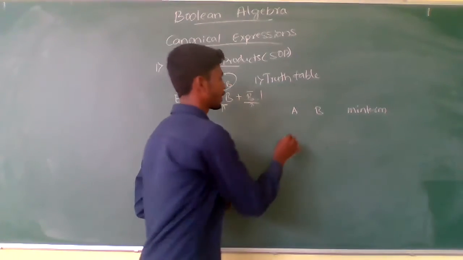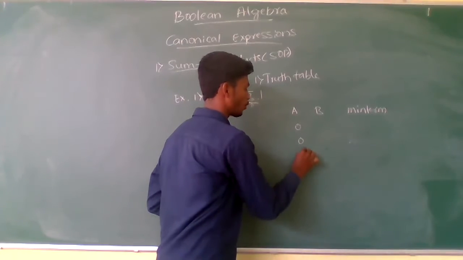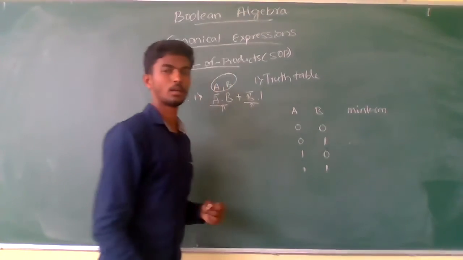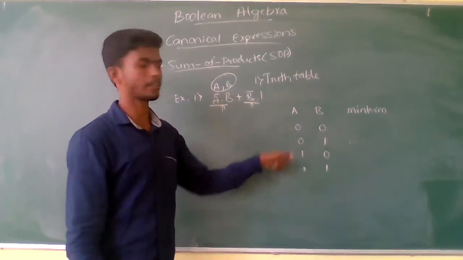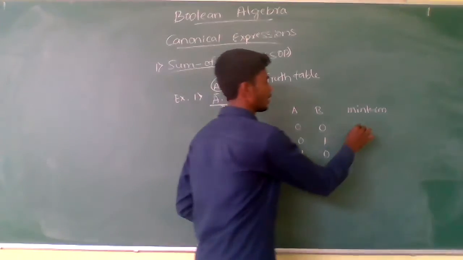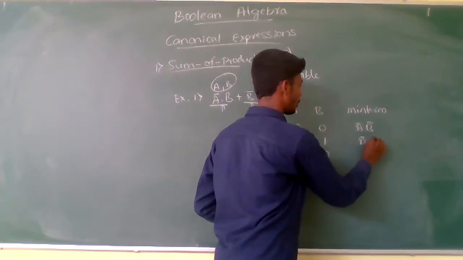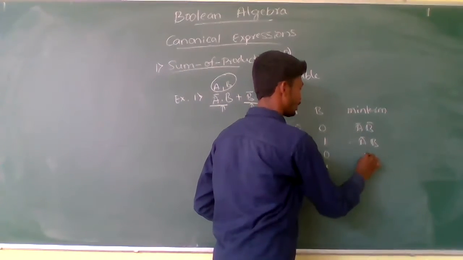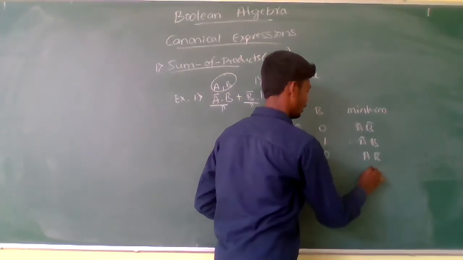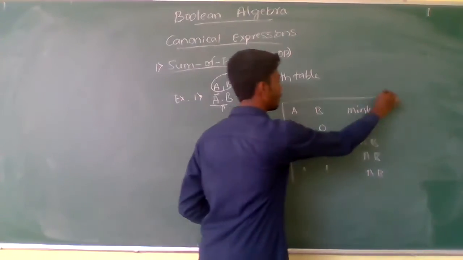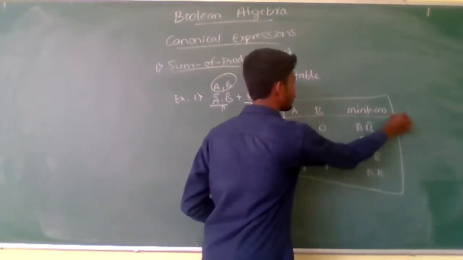The available values for A are 0, 0 and 1, 1, and for B, 0, 1, 0, 1. And the min terms for the respective inputs are A complement B complement, A complement B, A B complement, A B. These are the available min terms for the respective inputs.